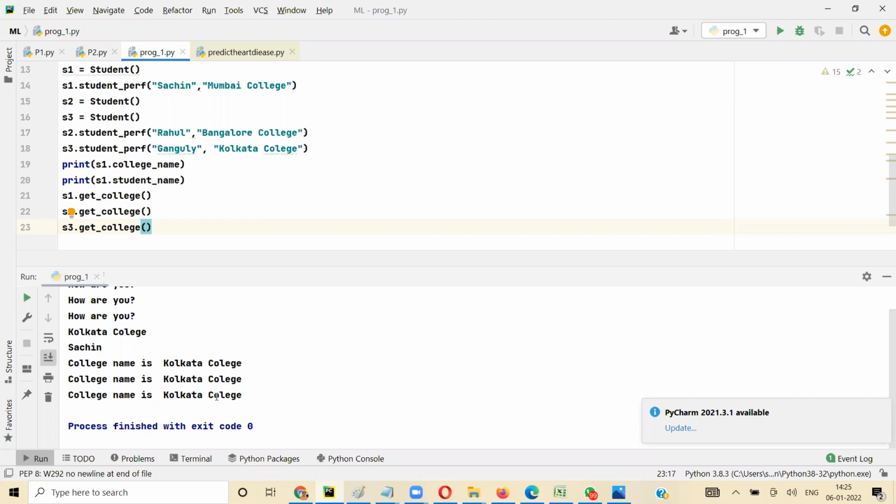One of the properties is called inheritance.